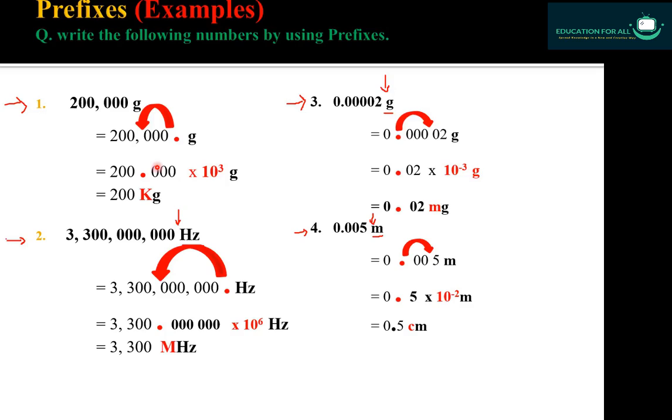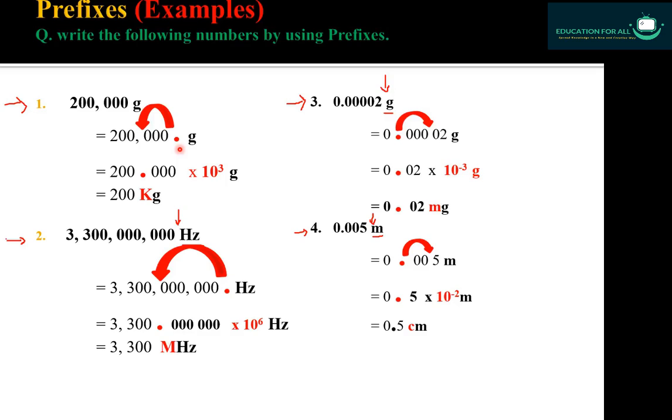So it depends upon which prefix you want to use. Here I want to use kilo, k. In the question, 200,000 is given, and you cannot see any decimal point. Whenever there is no decimal point, it means the decimal point is at the end, so I put it here. First you put the decimal point so it becomes easy to shift it and jump specific digits.